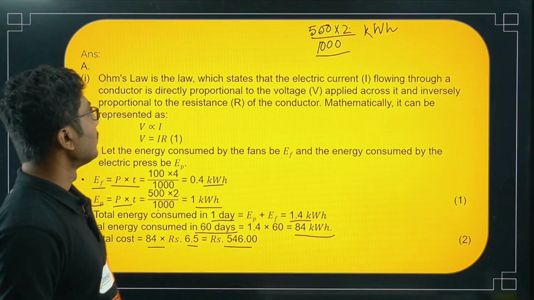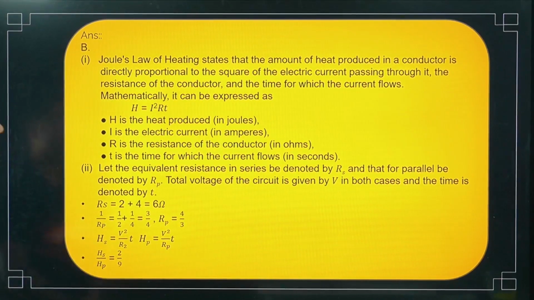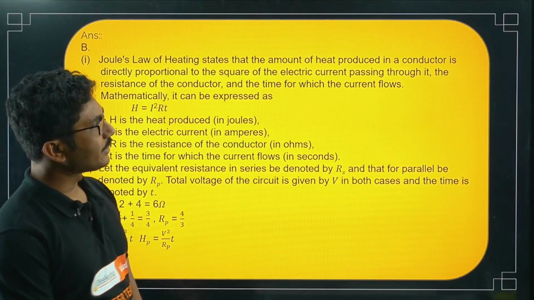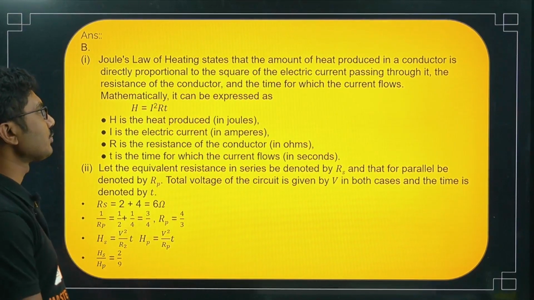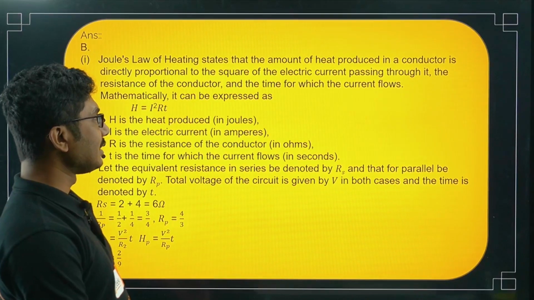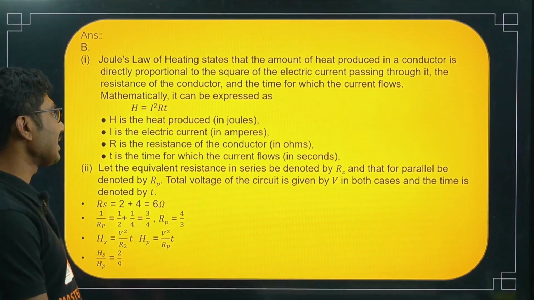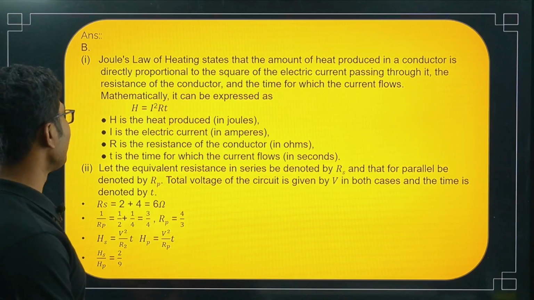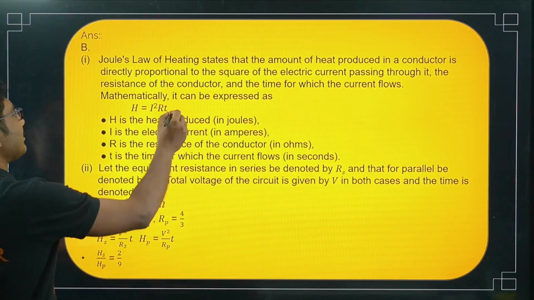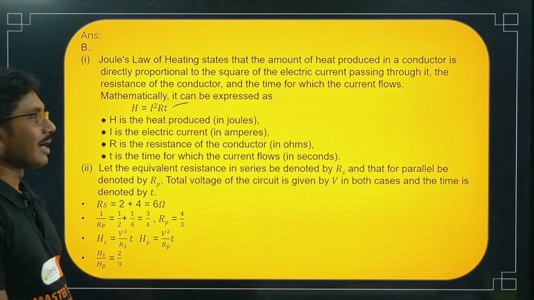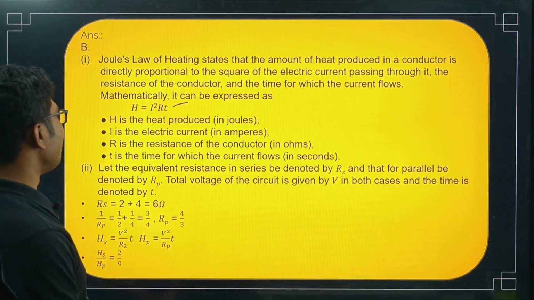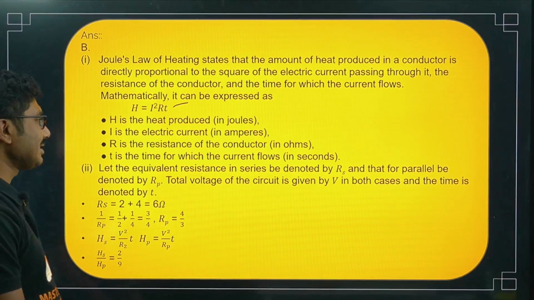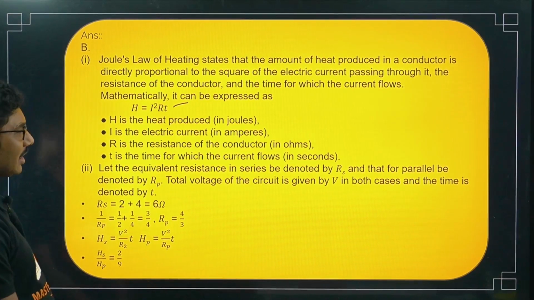Okay. Now, Joule's law of heating states that the amount of heat produced in a conductor is directly proportional to the square of the electric current passing through it, the resistance of the conductor and the time for which the current flows, mathematically represented by H equals I square RT. H is the heat produced, I is the electric current, R is the resistance of the conductor, T is the time for which the current flows.